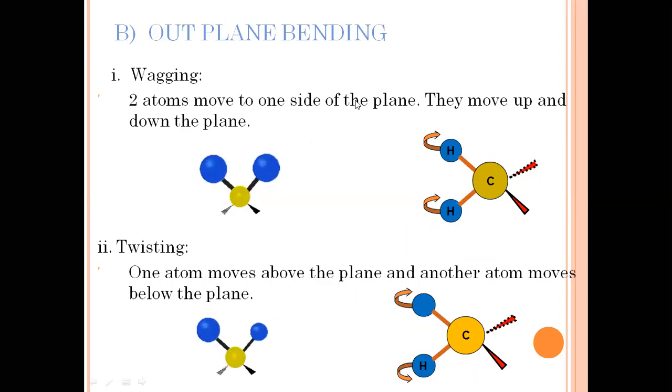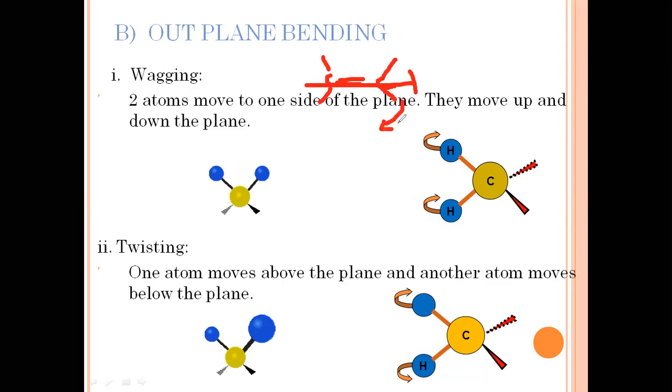Suppose this is the plane of the molecule, carbon-carbon, with below the plane and above the plane. So two atoms move to one side of the plane.